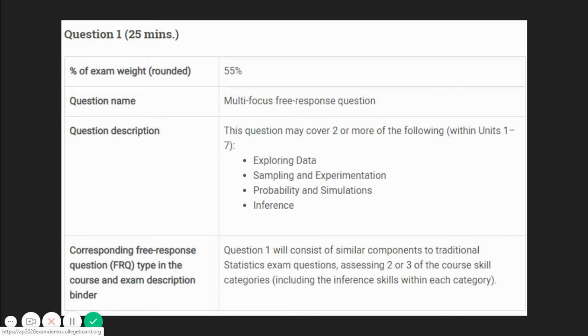The AP Statistics test will have 2 questions. For question 1, you will have 25 minutes and it will be worth 55% of the exam. Make sure you submit your response and upload your photos within those 25 minutes. Answers that have not been submitted will receive a 0.